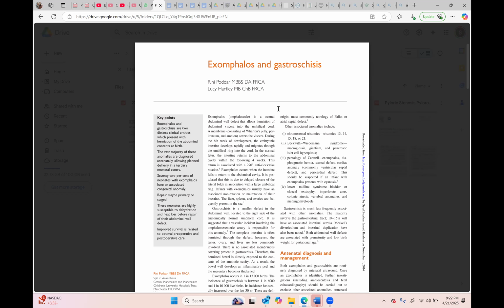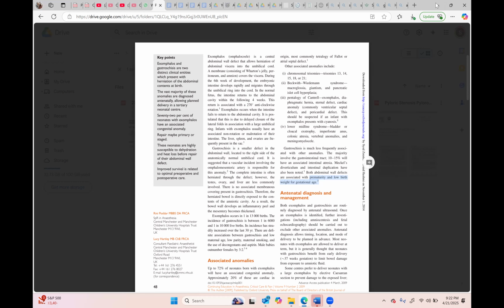What is the difference between omphalocele and gastroschisis? Who will tell? Hamad, or any other exam candidate, please. Sir, omphalocele is associated with congenital diseases, but gastroschisis is not. The location in gastroschisis is usually on the lateral side of the umbilicus, and in omphalocele it can be anywhere, sir.